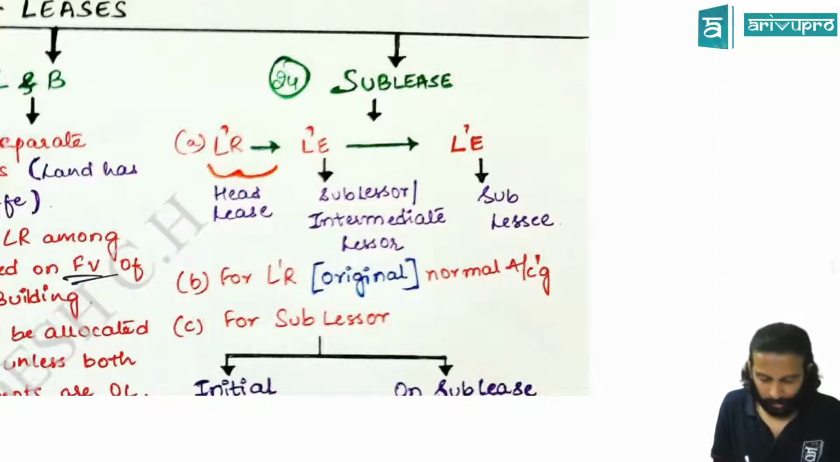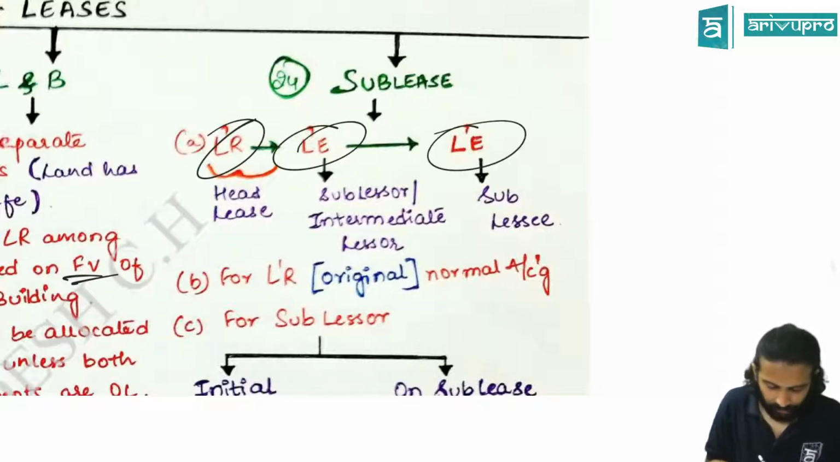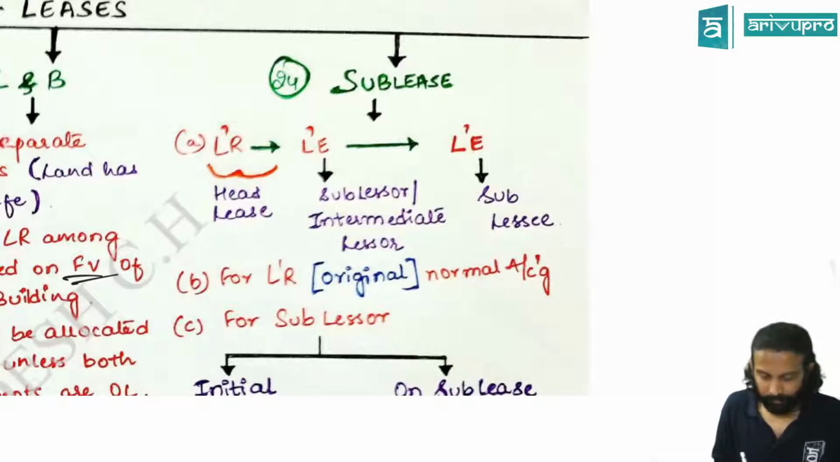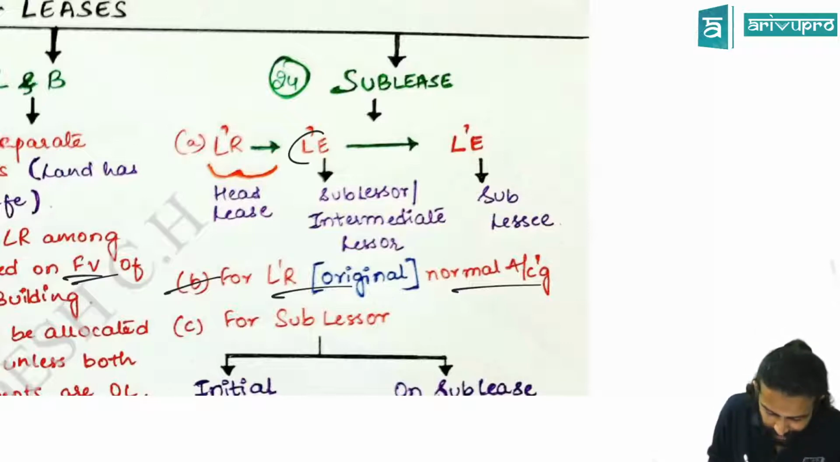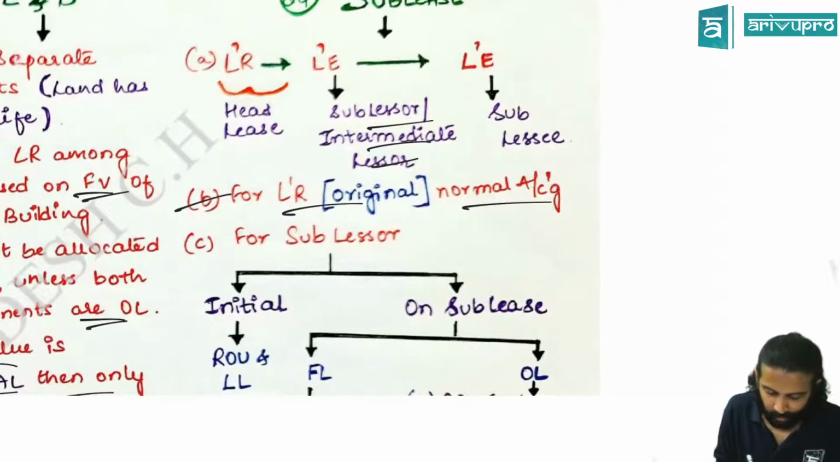Sublease means 3 parties will be there. Lessor, lessee and lessee. Correct? This guy is the original lessor. And this treatment, this original lease, we call it as head lease. For original lessor, normal accounting will follow. Whatever he was doing, he'll continue with this. For this original lessee, or also known as intermediate lessor or sub-lessor, what we have to do?